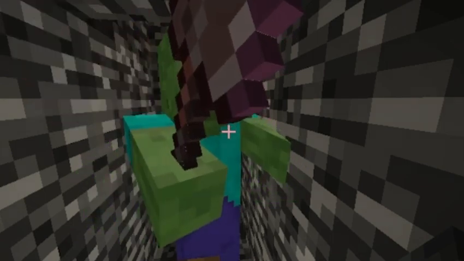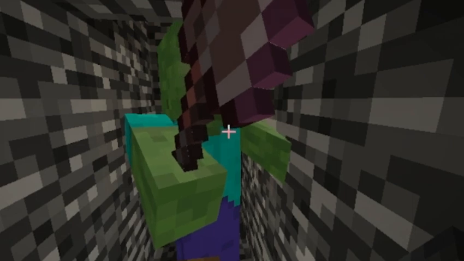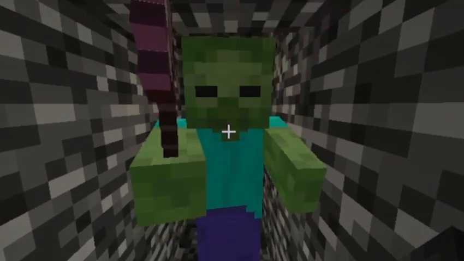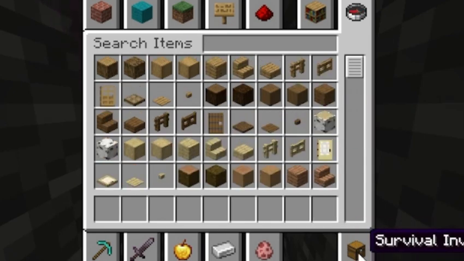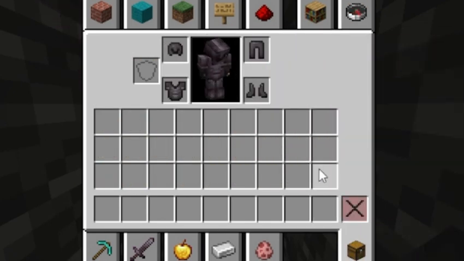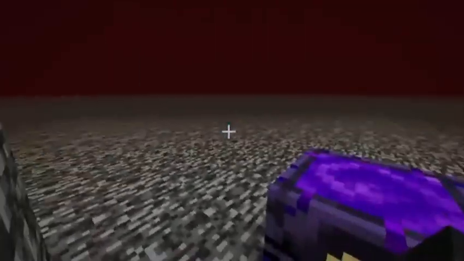Then once I respawn, I'm gonna put on my armor again and get back in, and the zombie's gonna keep hitting me until all of my armor has been destroyed. That's pretty much it, until all the durability of the armor is gone.